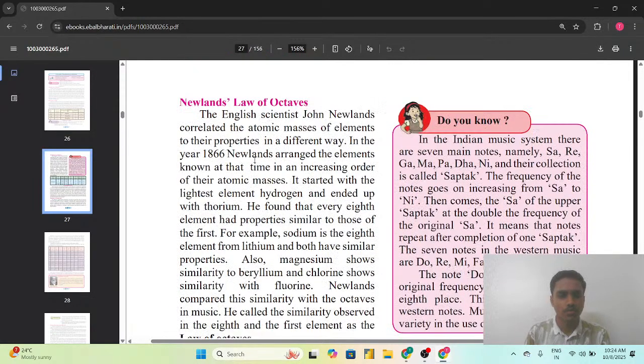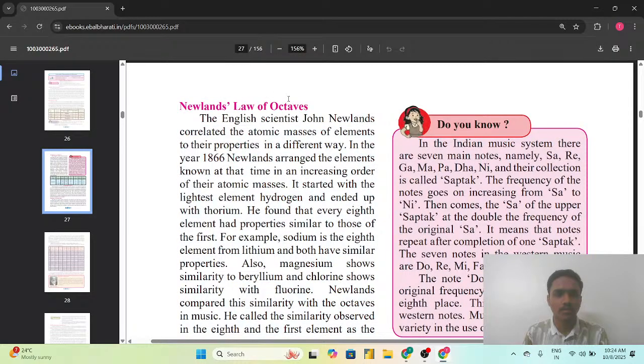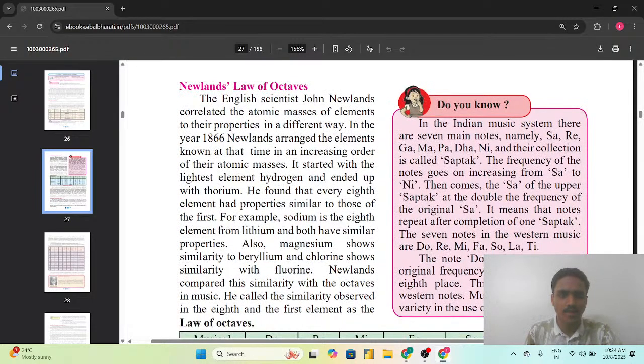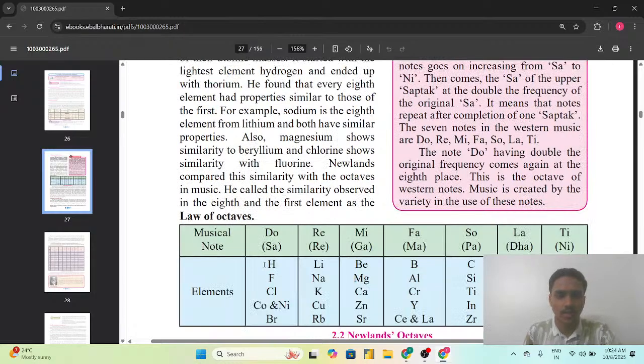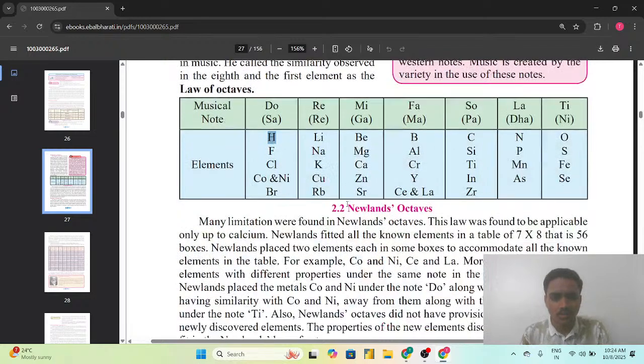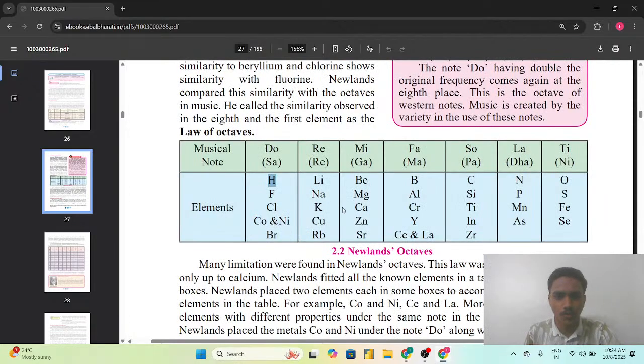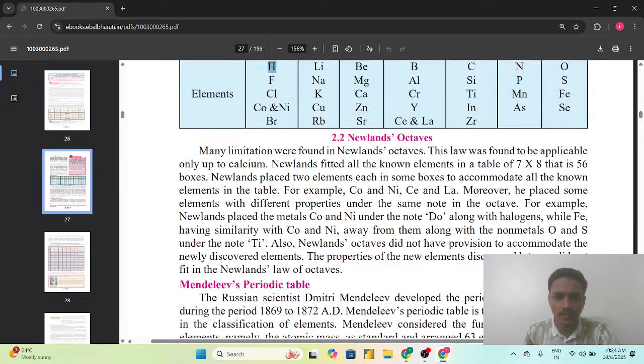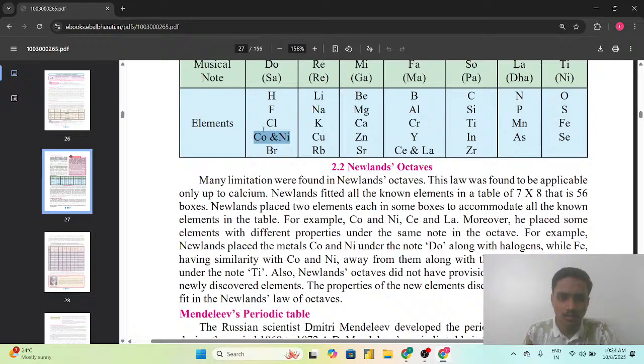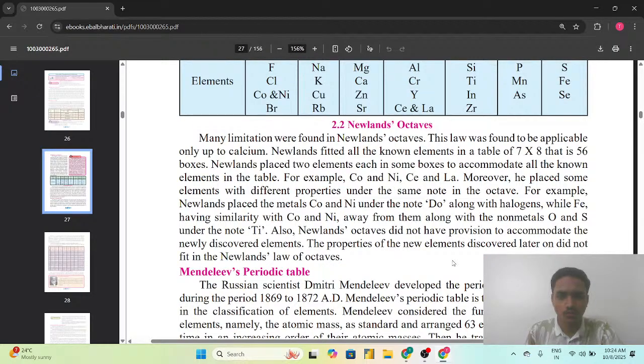So next we have seen that Newland came and he proposed the law of octave. As he said that every eighth element had properties similar to those of the first. But we have seen that Newland also could not classify all the elements in his periodic table, and the drawbacks were that two elements were placed in one box only. Then cobalt and nickel, which are metals showing similar properties to iron, are placed under the halogens, that is fluorine, chlorine, bromine.